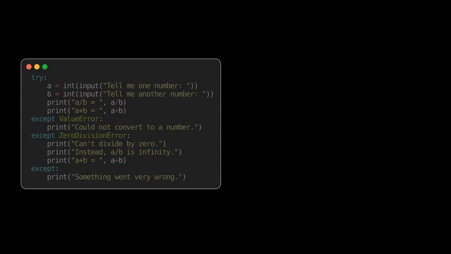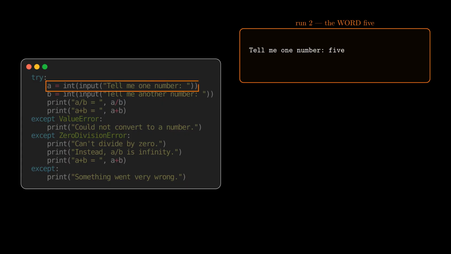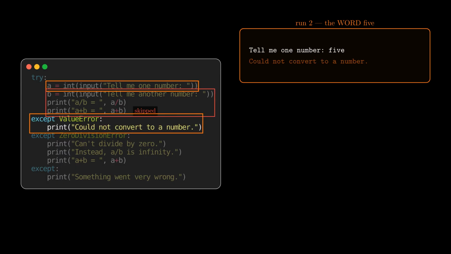Second run, the user types a letter. The very first conversion raises a ValueError. Python abandons the rest of the try block, and the user sees "could not convert to a number," a graceful ending that names the mistake.